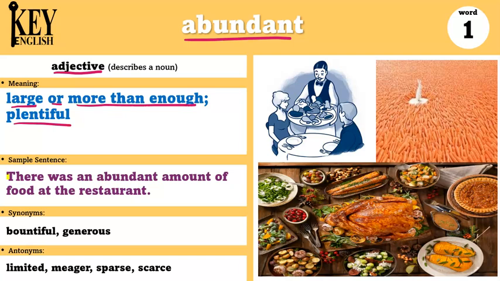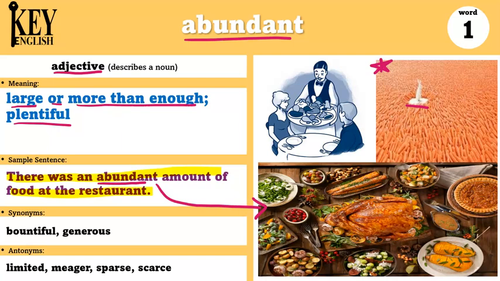The example says, there was an abundant amount of food at the restaurant. So again, abundant means you have enough or you have a lot. So in this sentence, there was an abundant amount of food at the restaurant. There was a lot of it. In this picture here, there is a rabbit and all of these carrots are around the rabbit. So I can say the rabbit has an abundant amount of carrots.